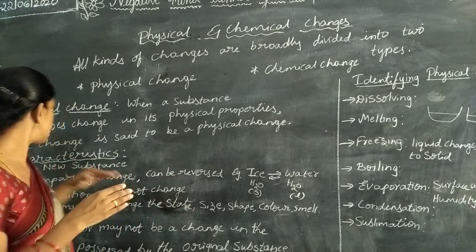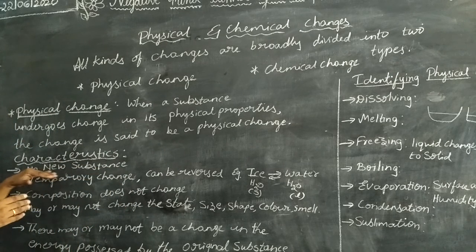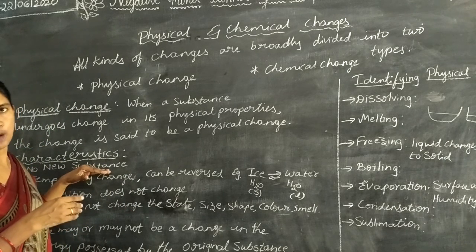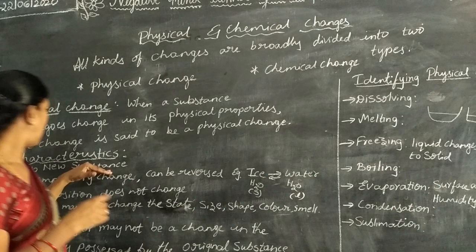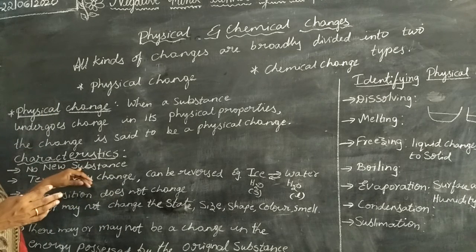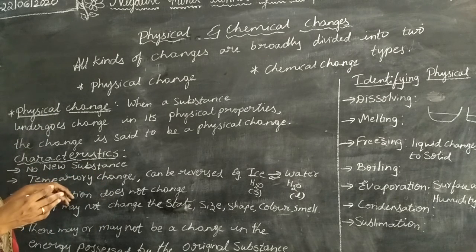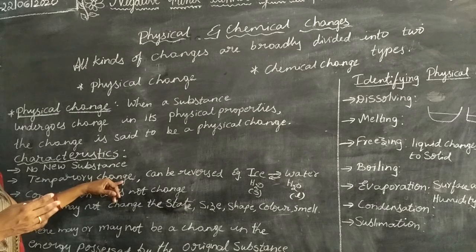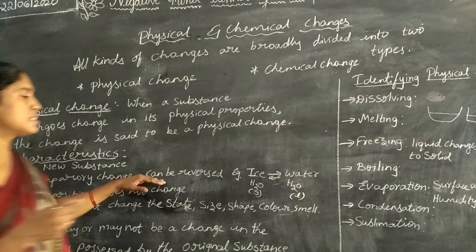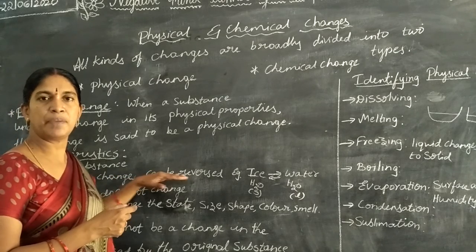And the characteristics of the physical change is no new substance will be formed. Understand? No new substance will be formed in a physical change, and the change is temporary and it can be reversed. The physical change can be reversed.